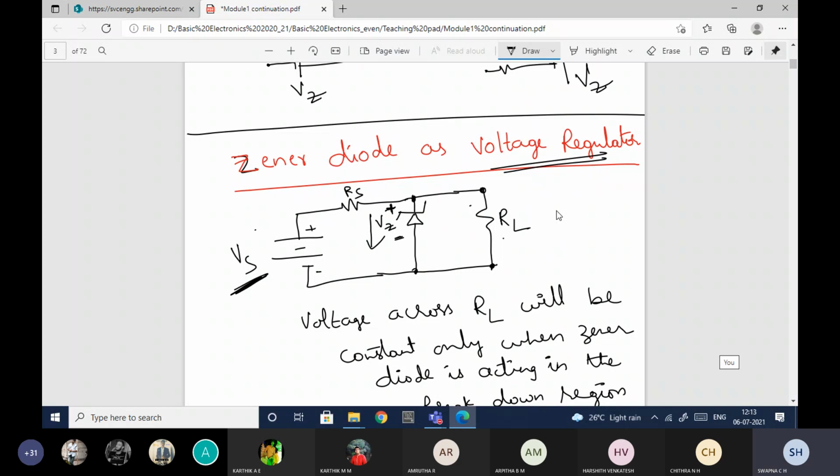Okay, fine. So here I need to make the voltage across the diode same as the voltage across the load. So for that, what should Vs be? Vs should be equal to 0, or Vs should be greater than Vz, or Vs should be less than Vz, or Vs is equal to Vz. Hope my question is clear to you.